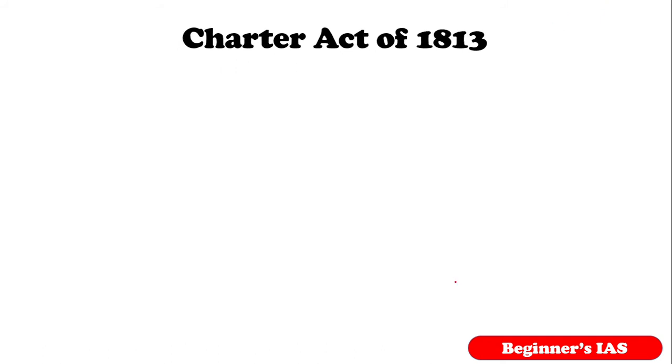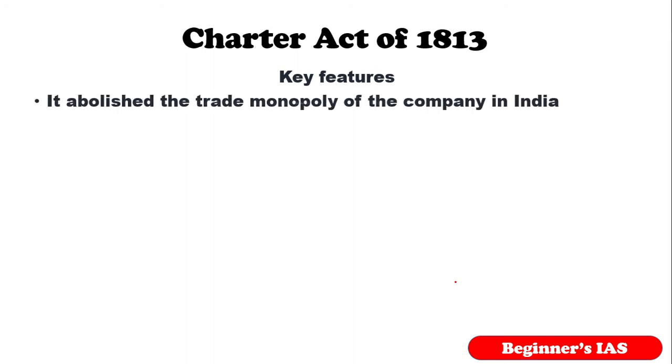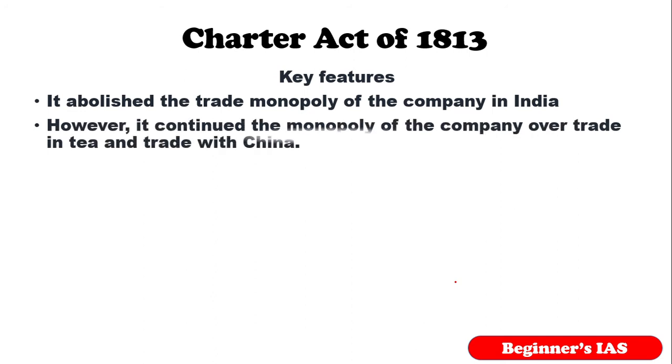So that is a very important act. See, this act abolishes the trade monopoly of the company in India, which means India was opened to all the British merchants, not only the East India Company. So kindly remember these points. Also, it continued the monopoly of the company over the trade in tea alone, and the trade with China was continued. Okay, kindly remember this point. It abolishes the trade monopoly of the company in India, but not in tea. Okay, but it continued the monopoly of the trade with China. So kindly remember those points.